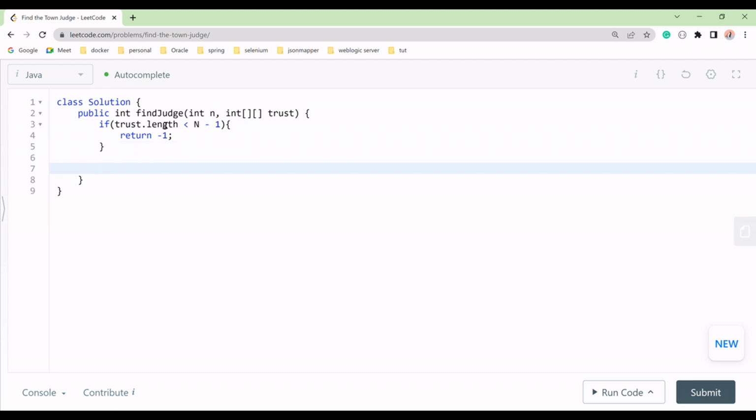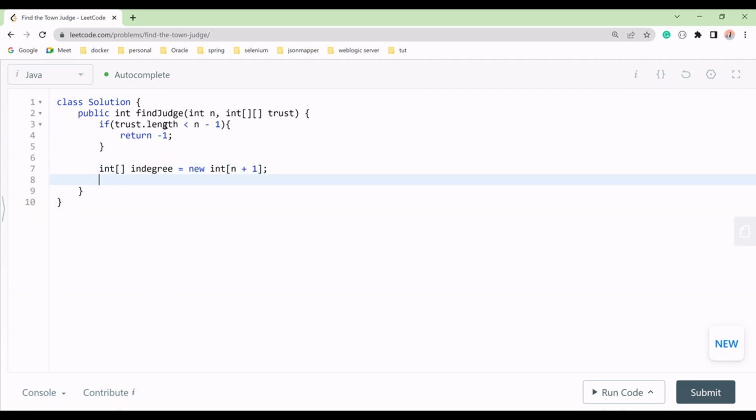So we will come to the next step, then we will initialize our in degree, as I told you. We'll take in degree, and similarly we'll take new int, and we'll say n plus 1. This is done. Similarly we will get our out degree. Both are done, in degree and out degree. We have initialized in degree and out degree.